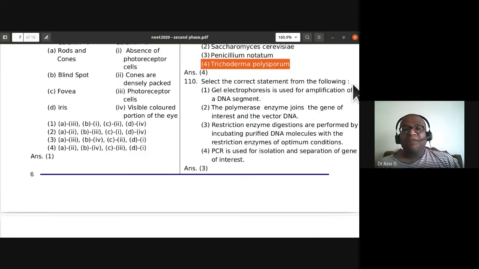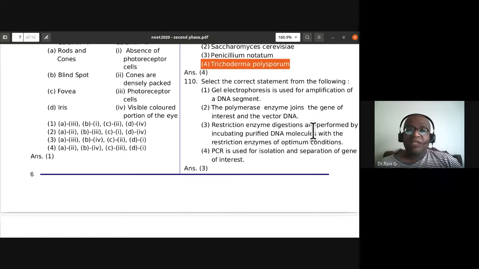Select the correct statement from the following. Gel electrophoresis is used for amplification of a DNA segment. This is wrong. It should be PCR. The polymerase enzyme joins the gene of interest and the vector DNA. It is ligase enzyme, not polymerase. So this is also wrong.